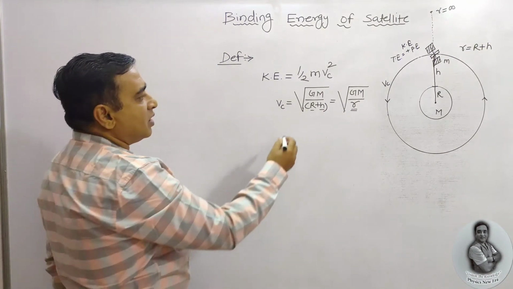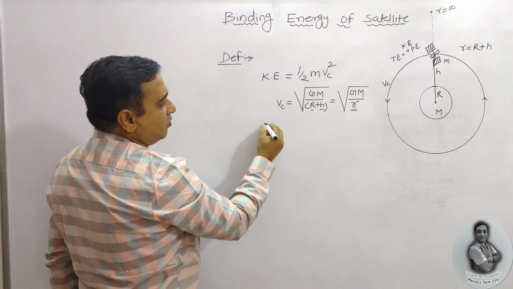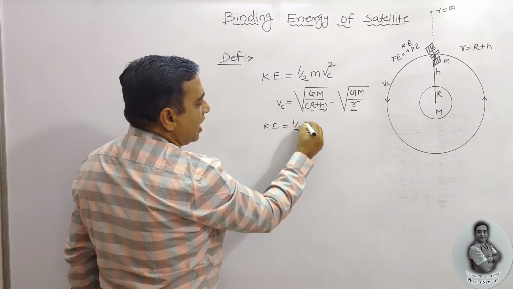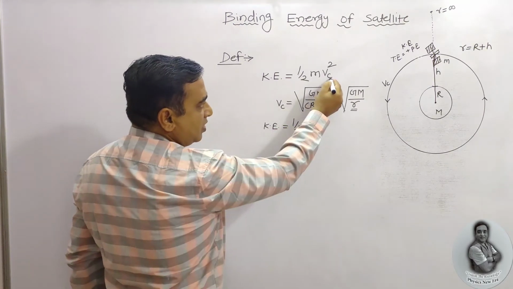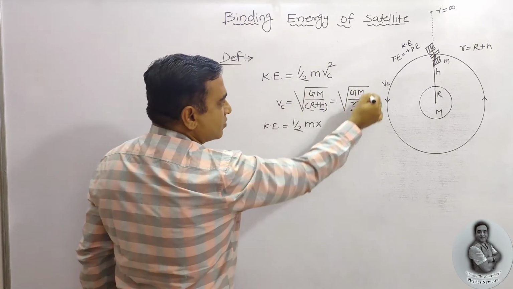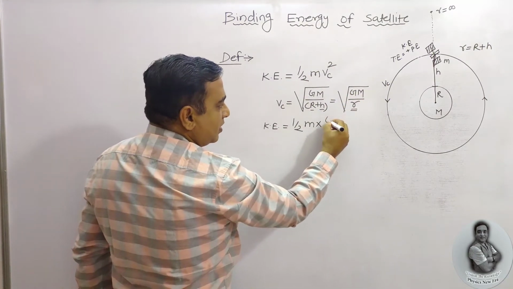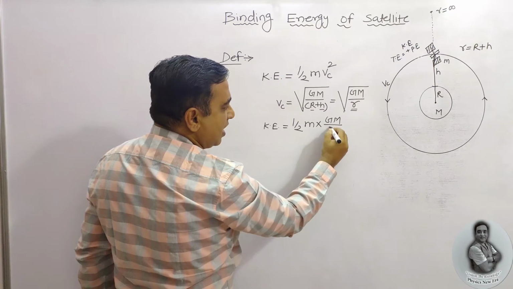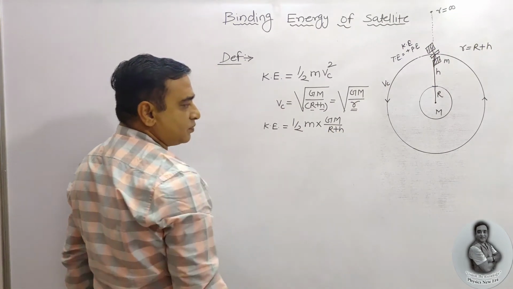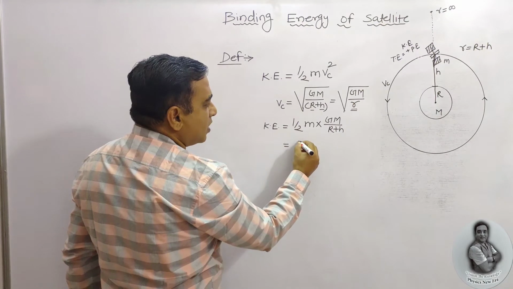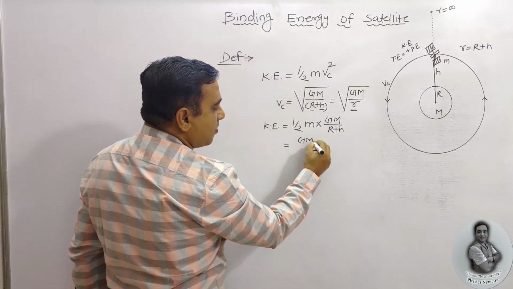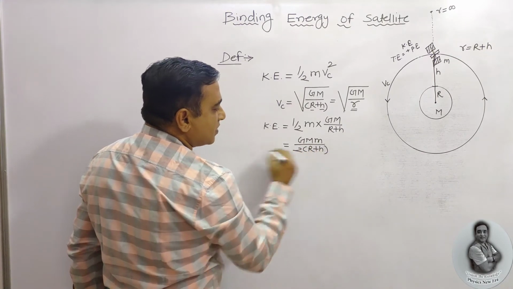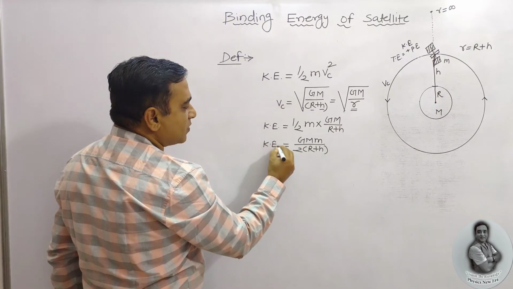We already got this equation, so we need to substitute in this equation. We got the kinetic energy equation, that is kinetic energy is equal to half of m into Vc square. After squaring, the square root gets neglected. So here it is GM upon small r, or I am going to write here r plus h. Anything we can write here as 1 by 2 or GM upon 2 in bracket r plus h. This is your kinetic energy equation.